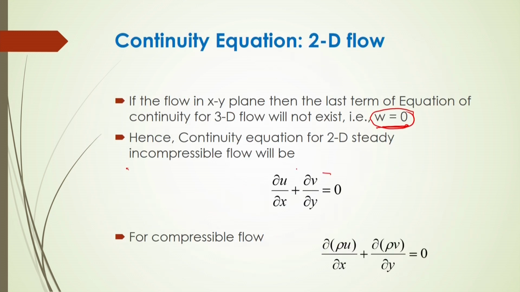Then simply it is dou u by dou x plus dou v by dou y equals 0. So, this is your 2-dimensional continuity equation for incompressible fluid, and for compressible fluid it will be dou rho u by dou x plus dou rho v by dou y equals 0. Here again you have to consider the density.